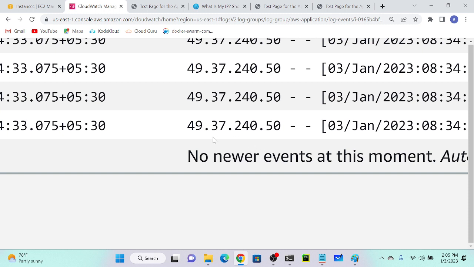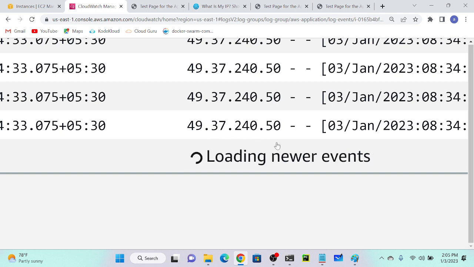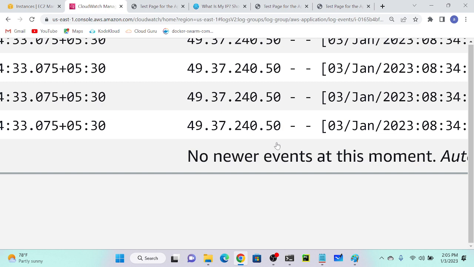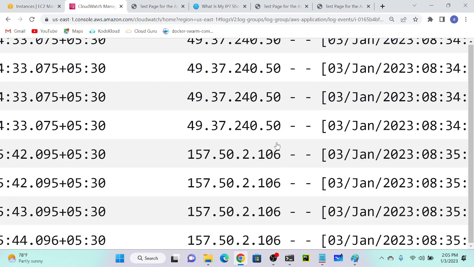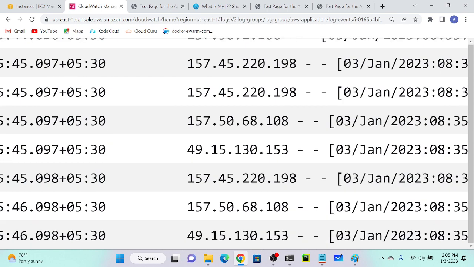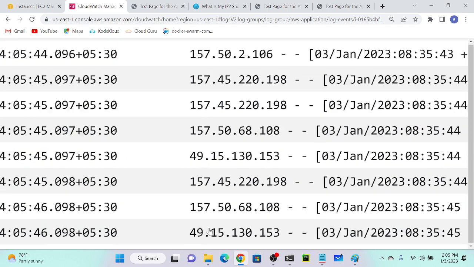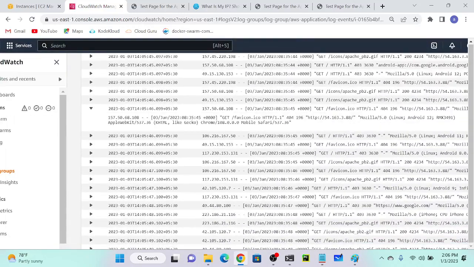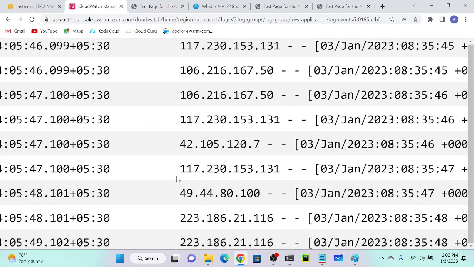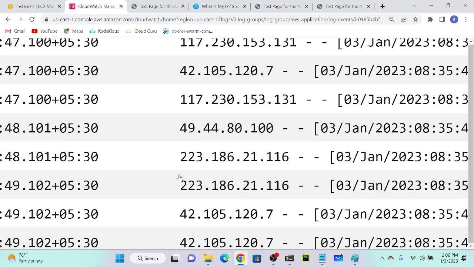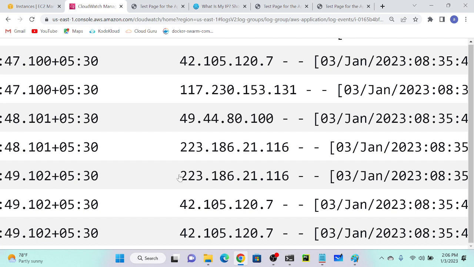Now you can see 49, 37, 240, 50. If anybody is accessing my server, the IP address will be visible over here, automatically popping up. See, somebody is accessing 157, 49. I don't know who that is. You can see I'm getting different IP addresses, 117, 49, 223 and 42. So different users are trying to access my application, and this log is piling up in my virtual machine and being pushed into CloudWatch.